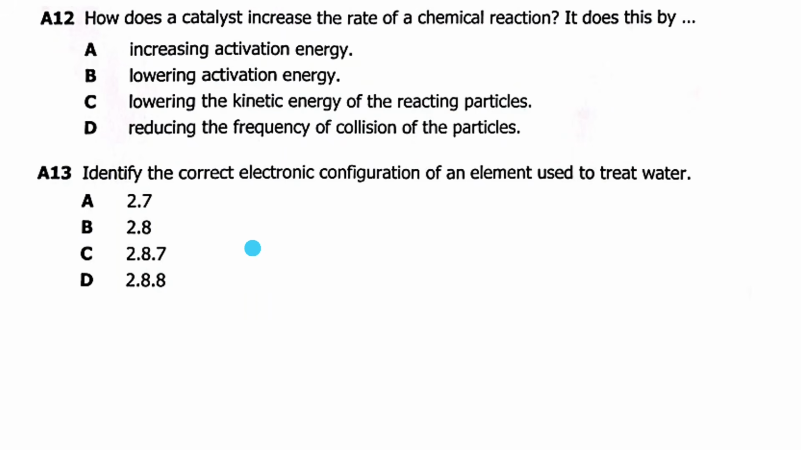Then we move on to A12. A12 says, how does a catalyst increase the rate of a chemical reaction? It does this by A, increasing activation energy. No, the answer actually here is B. So, a catalyst increases the rate of chemical reaction by lowering activation energy.